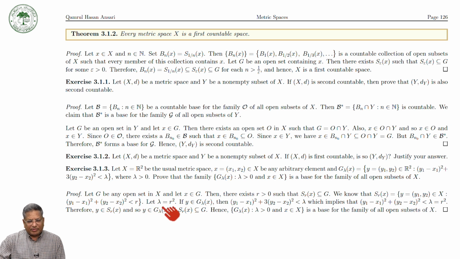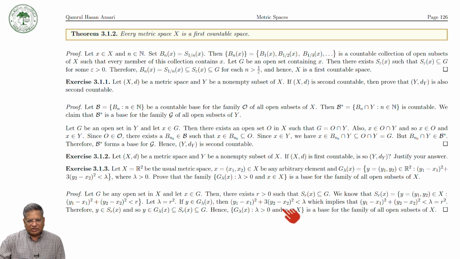Now let lambda be equal to r square. So if we take lambda equal to r square, then if y is in G lambda x, we will see that y satisfies this condition.